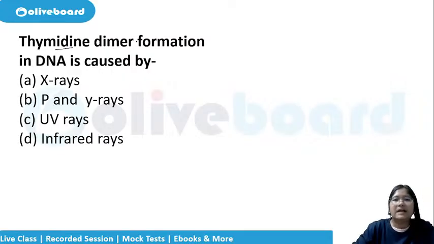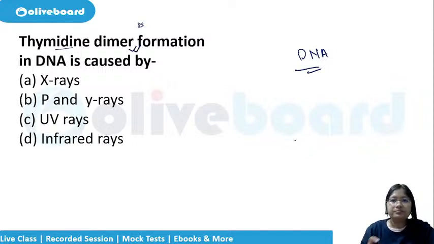Thymidine dimer formation in DNA is caused by. So how does this thymidine dimer formation take place in the DNA? It is because of some change or some mutation which happens because of what? X-ray, gamma ray, UV rays or infrared rays.